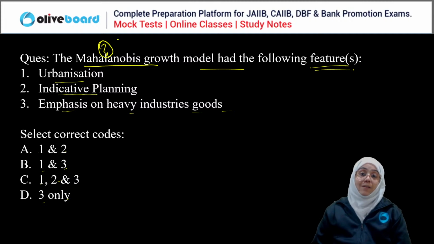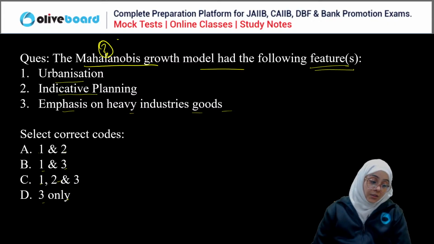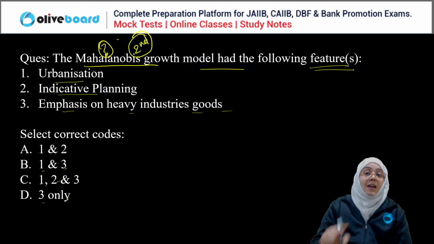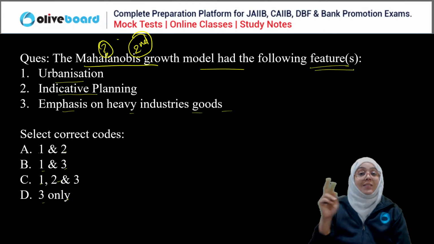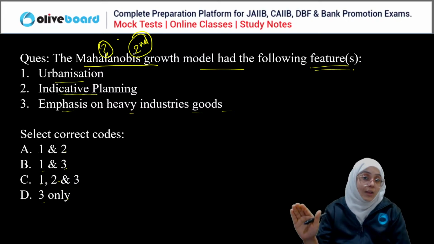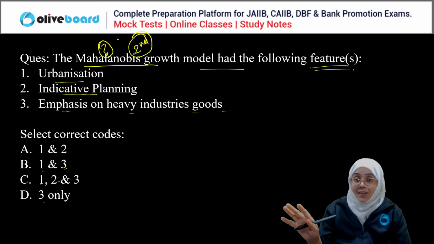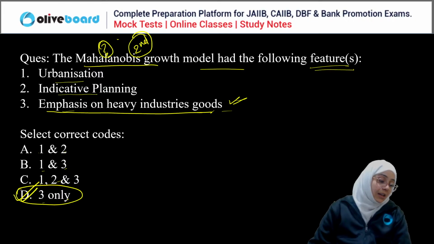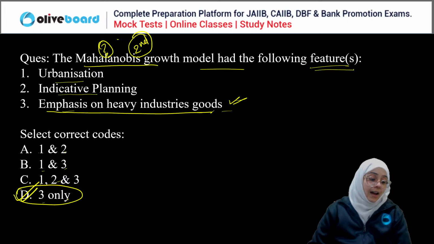So you have to remember, right? Everything here you have to remember. These are the level of questions you will be getting in the exam, right? Mahalanobis model has which of the following features? Mahalanobis model means the second 5-year plan. Second 5-year plan means the heavy industries. Remember the steel plants of Bhilai, Durgapur, and Rourkela. Heavy industries, industrialization. So obviously it focuses on the heavy industries. So third only is the correct answer. D is the correct answer, everyone.